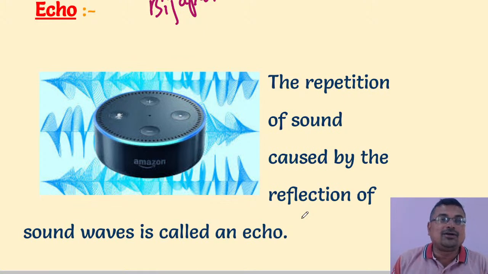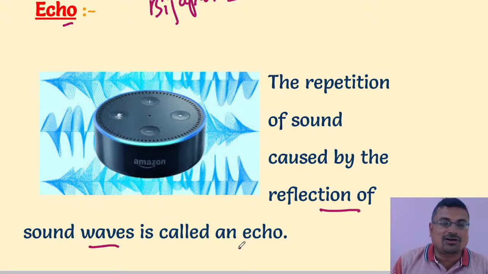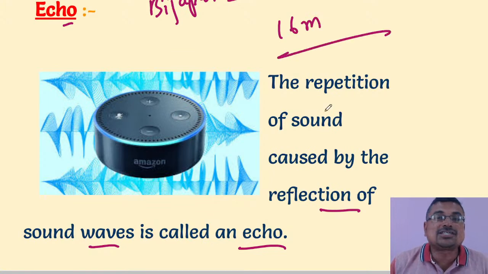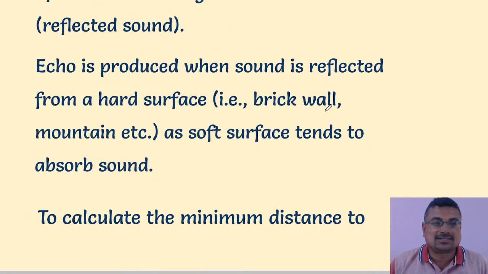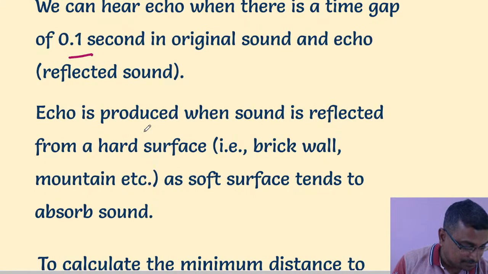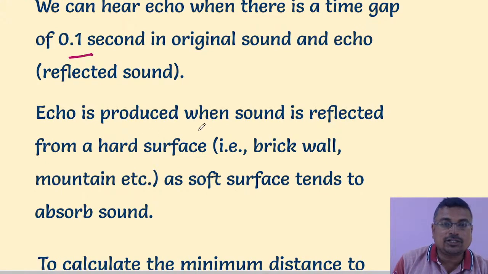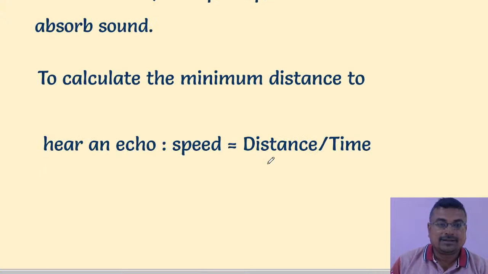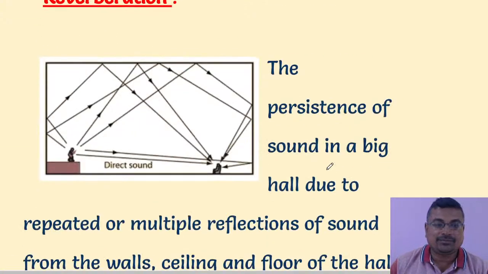If you go to the Bijapur Gol Gumbaz, you listen to the echo. So the reflection of sound waves is called an echo. To listen to the echo, we need at least a 16-meter distance. We can hear an echo with a time gap of 0.1 second, and echo is produced when the sound is reflected. Speed is nothing but distance by time.